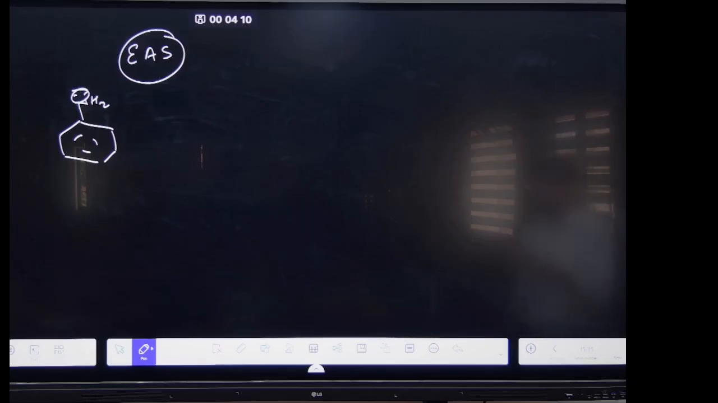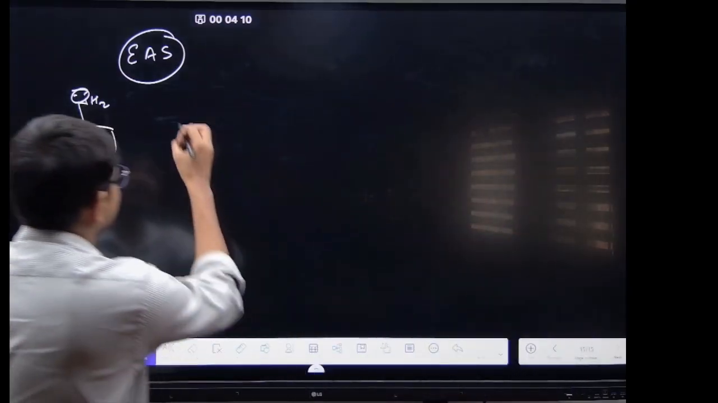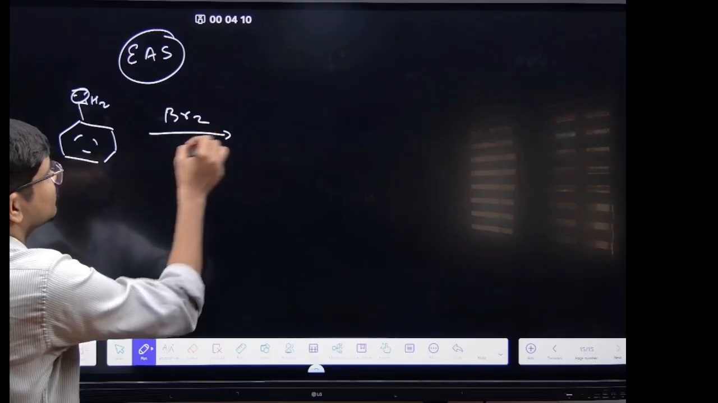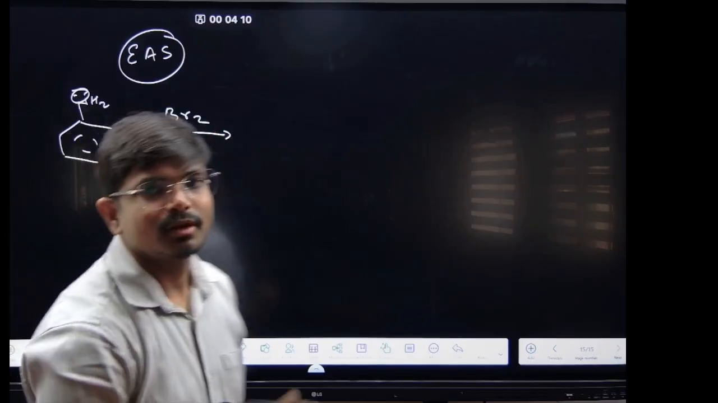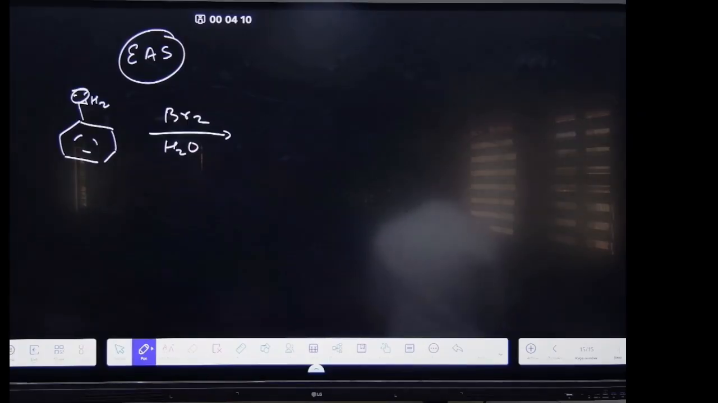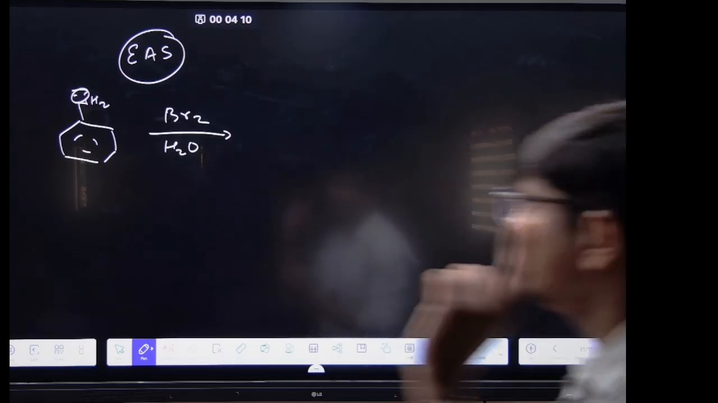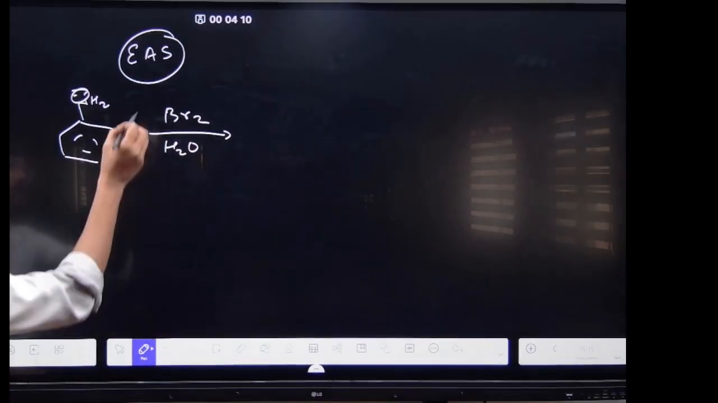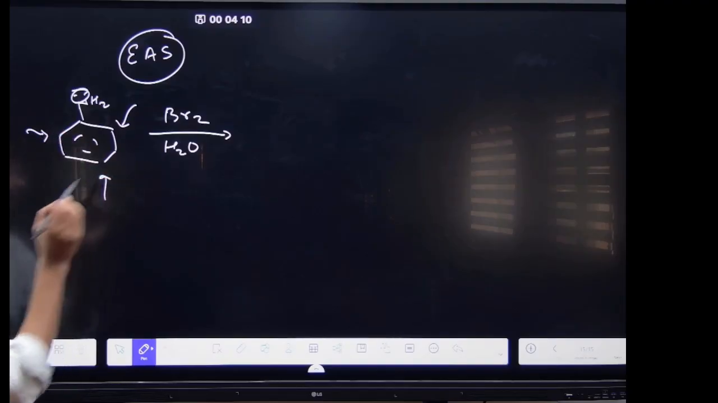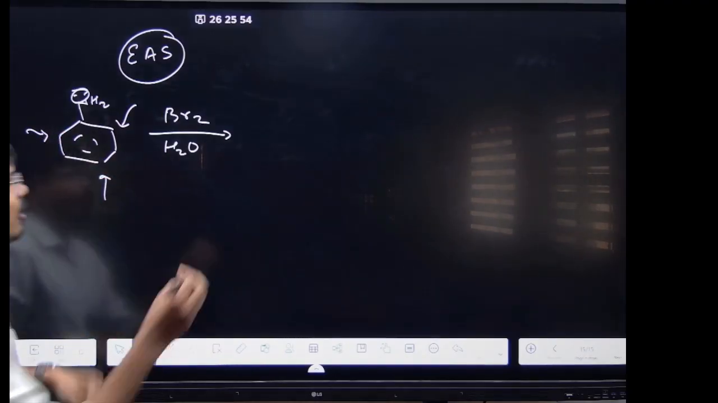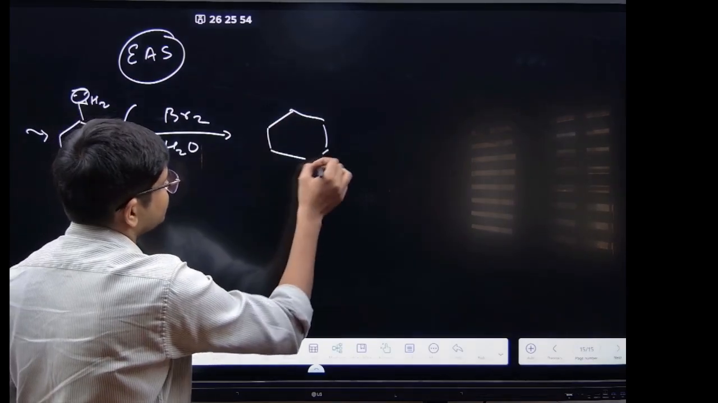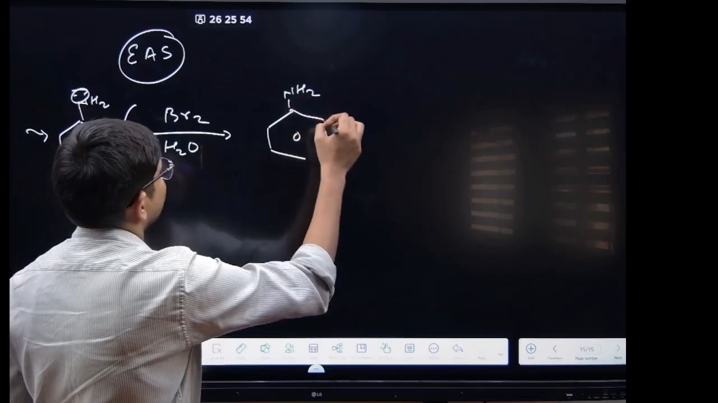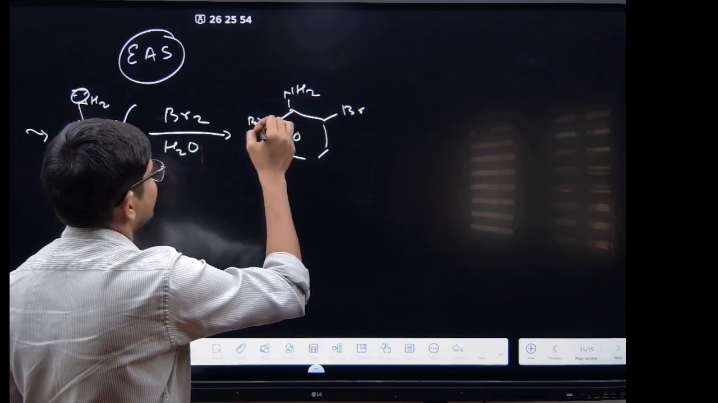See here, you have the aniline, right? Now you have Br2 and H2O. Since NH2 group is a highly ortho para directing group, the incoming electrophile will be coming at the ortho position and the para position. So this will be forming NH2, Br, Br, and you have the